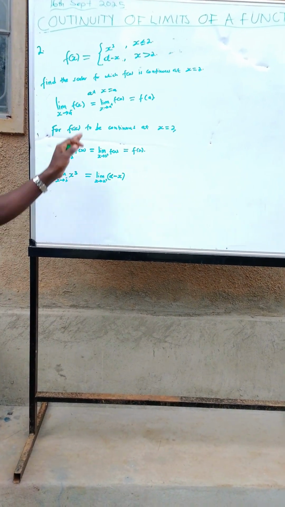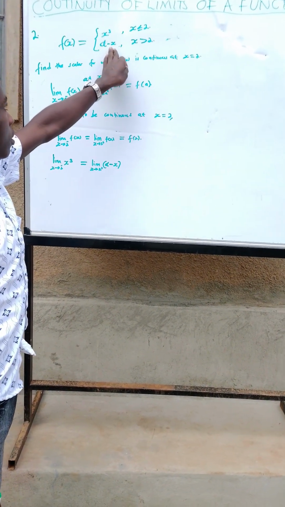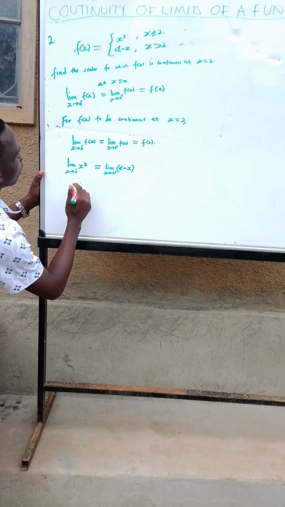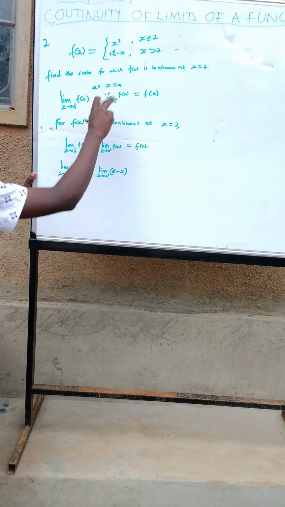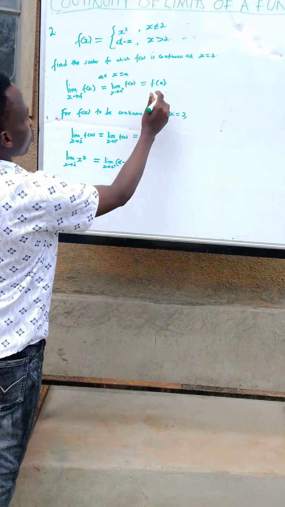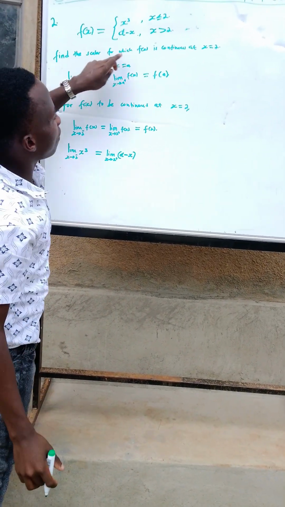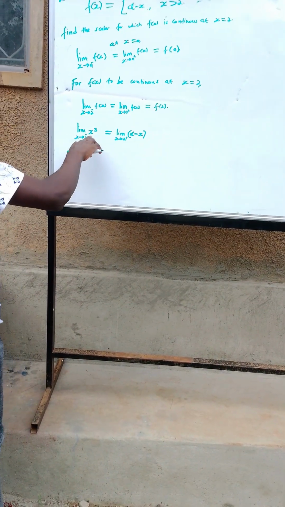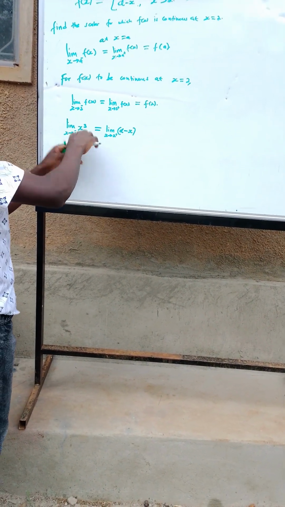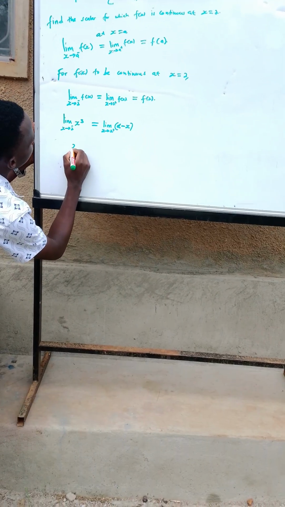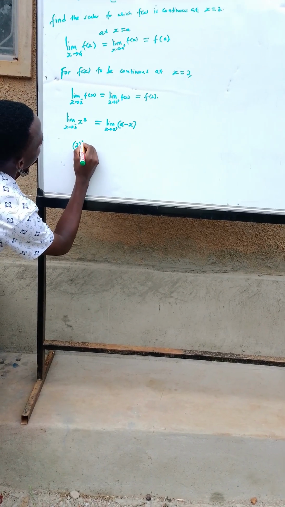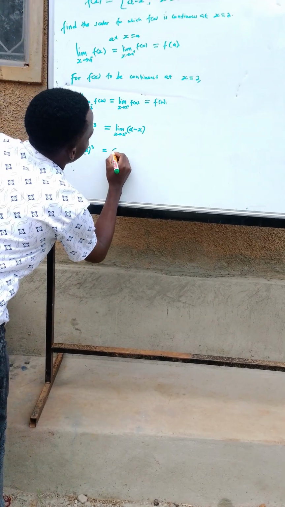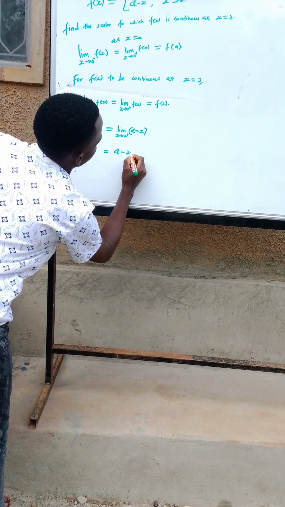Then from there we substitute. What are we going to say? We substitute because we are asked to find the scalar for which f of x is continuous at x equals 2, meaning that we are going to substitute x as equal to 2. Then we say 2 cubed is equal to alpha minus 2.